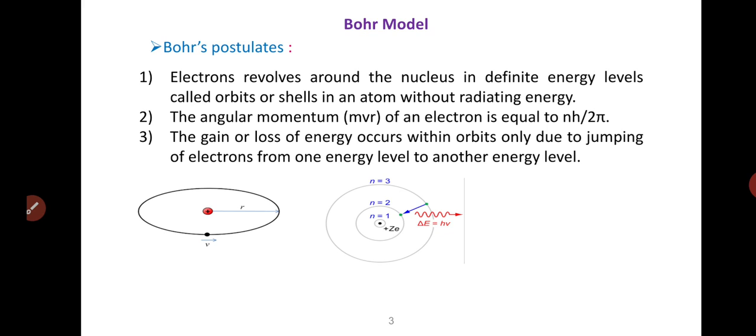Third postulate is: the electron may shift to an orbit of higher or lower energy, thereby gaining or losing energy equal to the difference in the energy level.